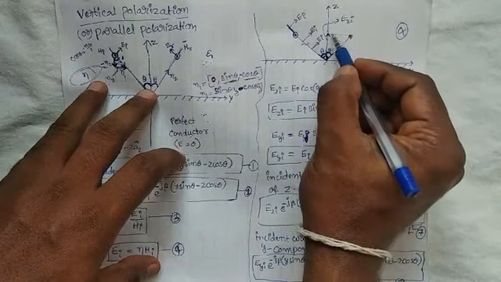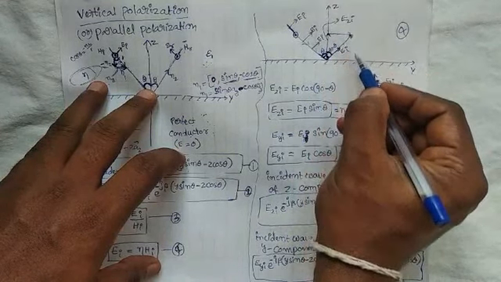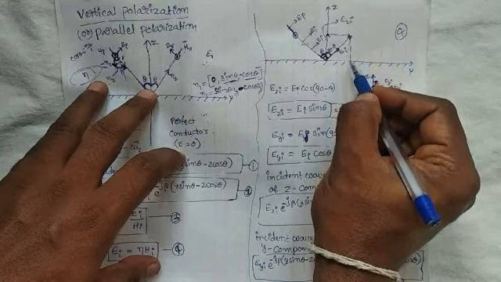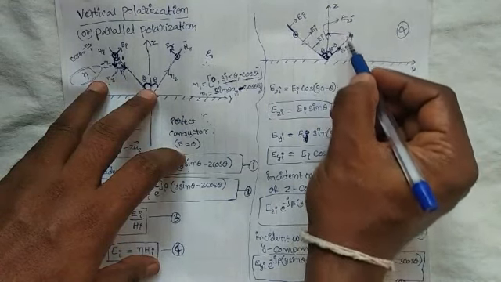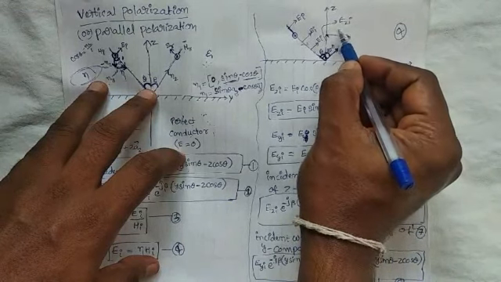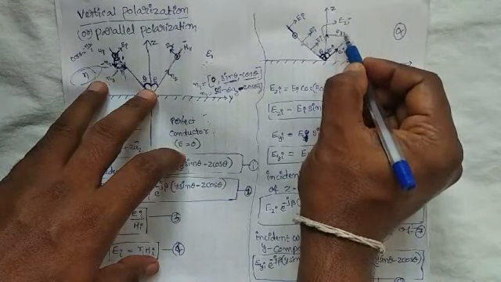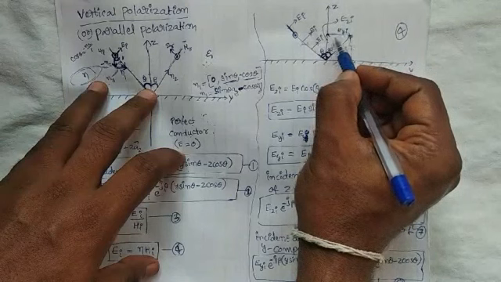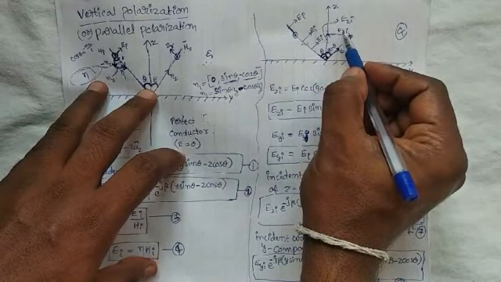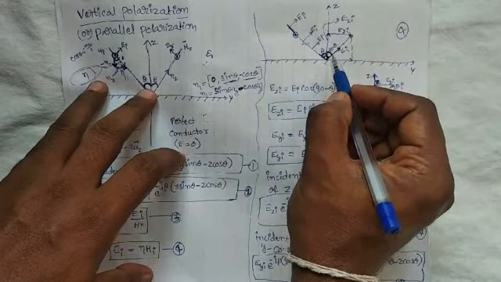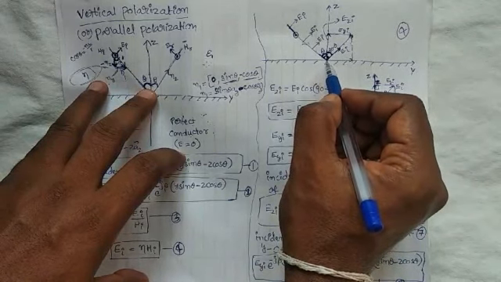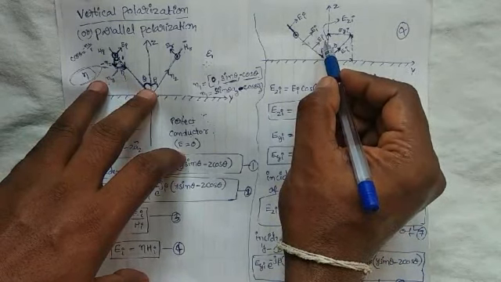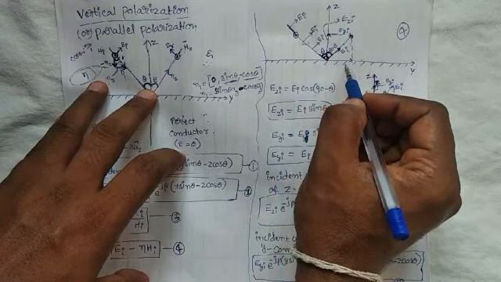Similarly, this line is parallel to the Z axis. The component along the Z axis I am taking as EZI, and this component is EYI. Now we are obtaining the wave equation in terms of the Z component and the Y component.